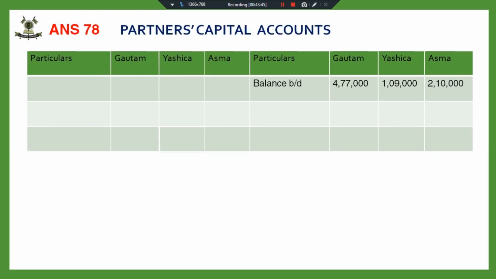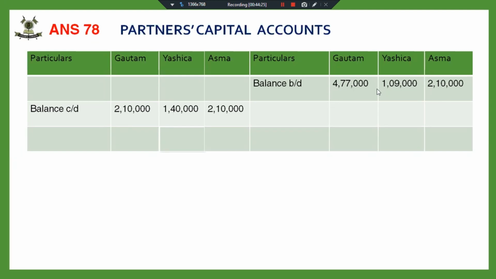Now I want my balances to be 2,10,000, 1,40,000 and 2,10,000. This I have calculated in my working note, that my capital account balances should be in the new profit sharing ratio, with the capital of the firm proportionate to the cash brought in by the new partner. Fine. So this we have done in the working note. Now I have to see: out of 4,77,000, Gautam's capital is in excess.